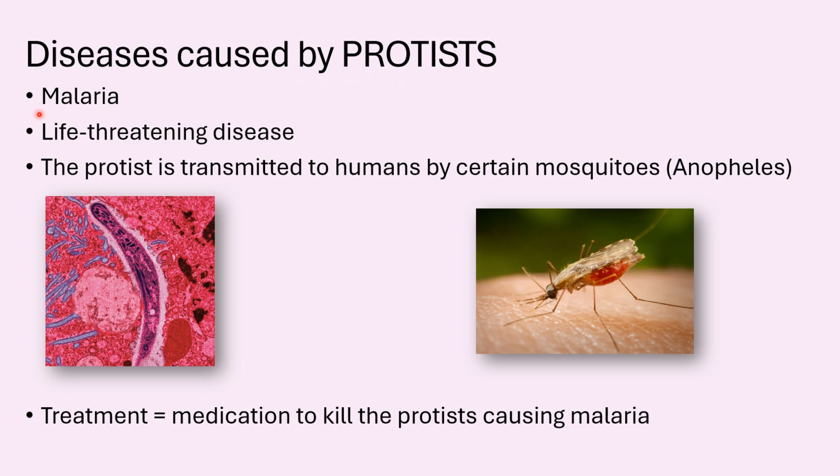Now, there are also diseases caused by protists. And an example of that is malaria. Now, we all know that malaria is a life-threatening disease. And this protist, this organism that causes this illness, malaria, is transmitted to humans by certain mosquitoes, the Anopheles mosquito. It's not all mosquitoes, but a certain type of mosquito can carry this microorganism over to humans when they sting you. And then you can contract malaria. But the treatment is to treat the patient with medication that can kill the protists causing the malaria.